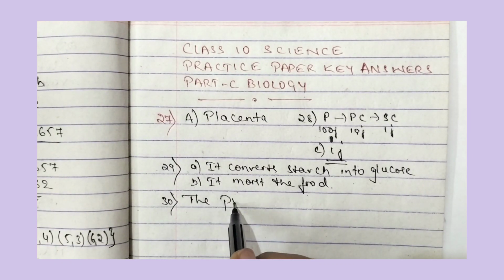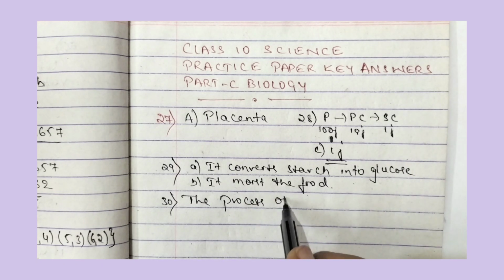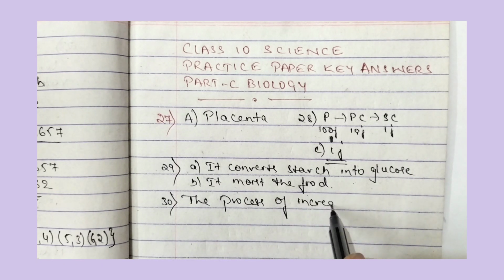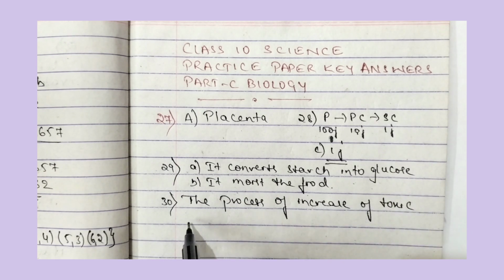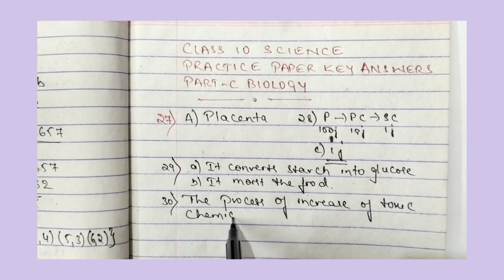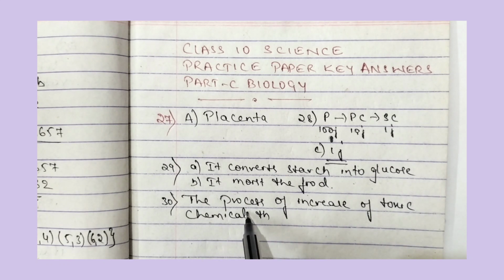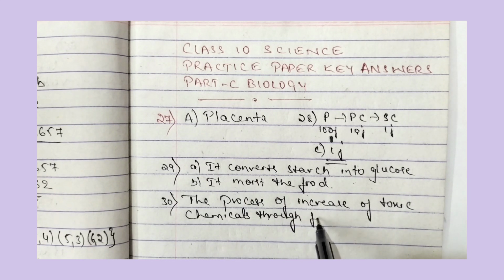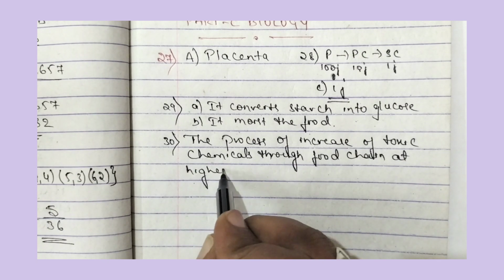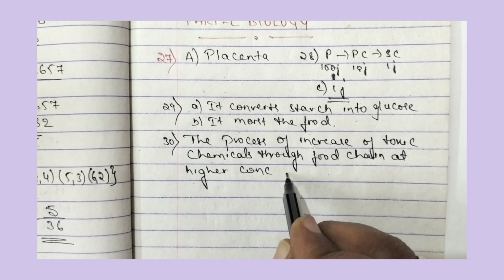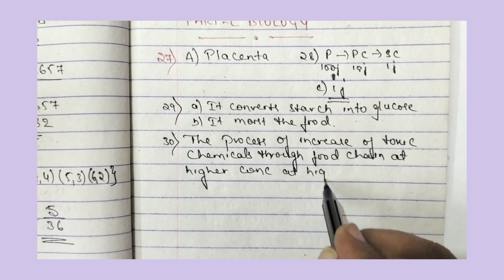Biological magnification is the process of increase of toxic chemicals through the food chain at higher concentration at higher trophic levels.